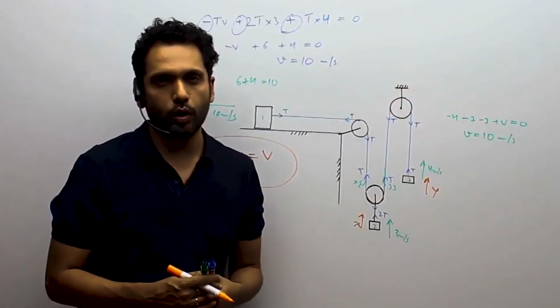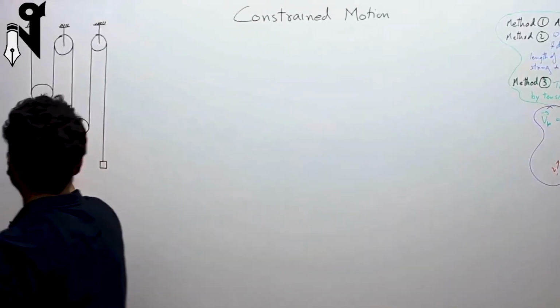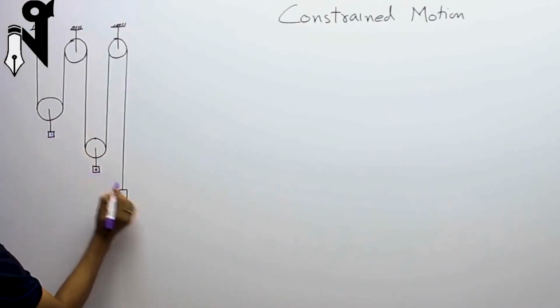So we'll go on to the next question now. So again, more than 2 bodies, say body 1, body 2 and body 3.